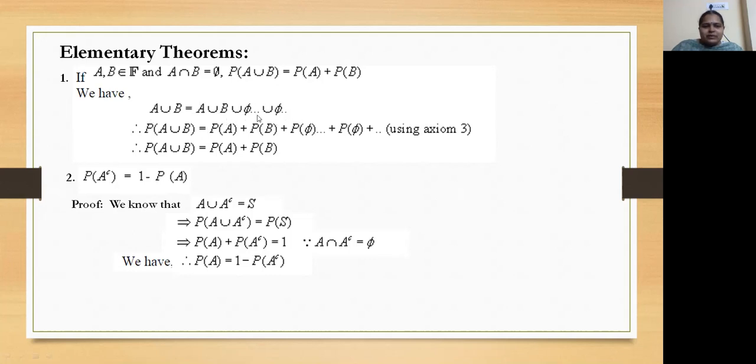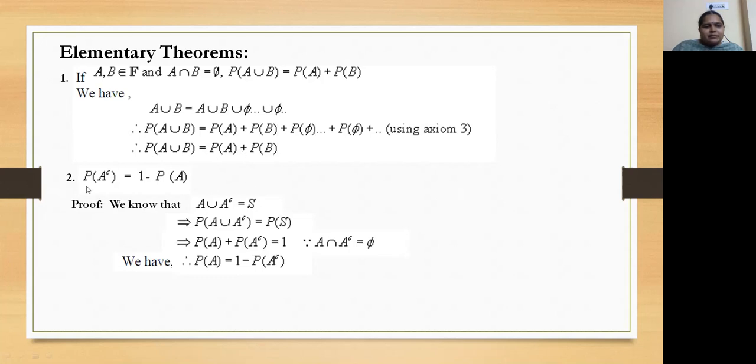Now applying probability on this, P of A union B is P of A plus P of B plus and so on. Because A and B are disjoint sets, it is given here. So by using third axiom, we can write P of A plus P of B plus P of phi, and probability of null set is 0. So for P of A union B, we got P of A plus P of B.